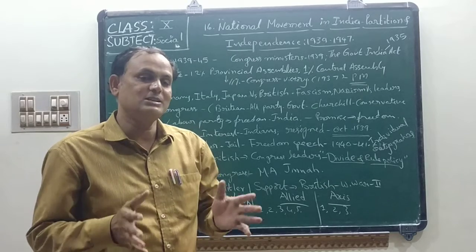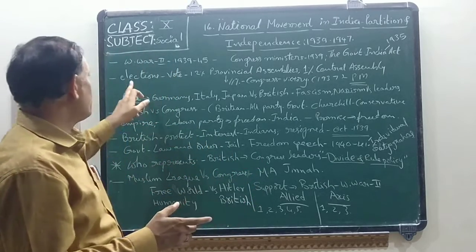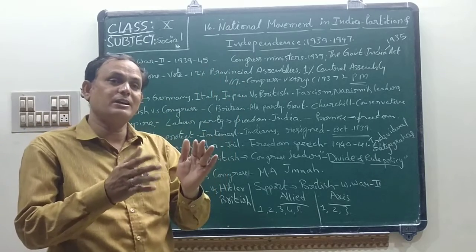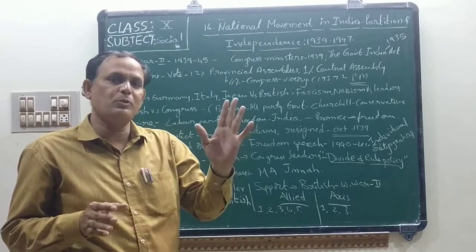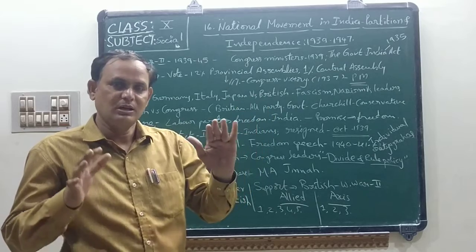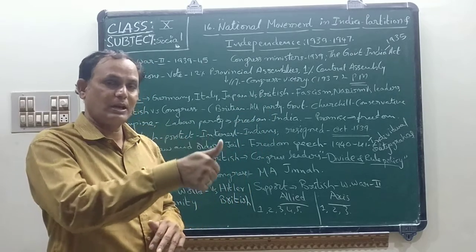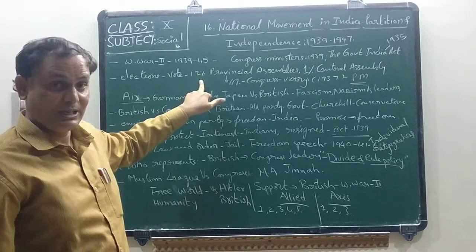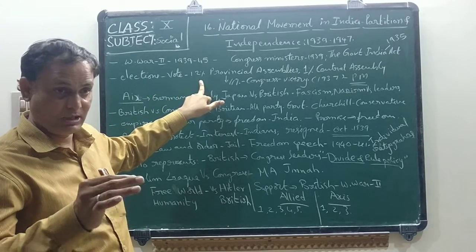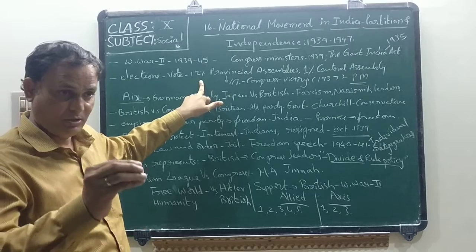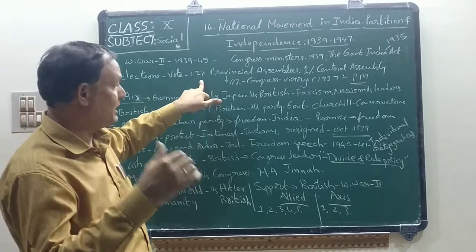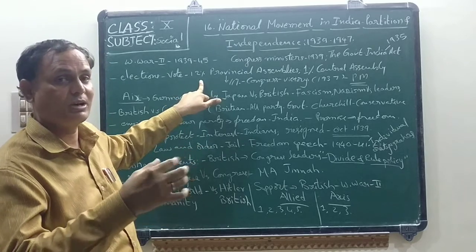Okay children. So that is why elections were conducted. On those days, who were the eligible candidates for votes? A few percent of people were eligible for casting their vote. Here, how much percent? Just 12% of people had the right to vote. Those 12% of people cast their votes and elected some representatives of our country.